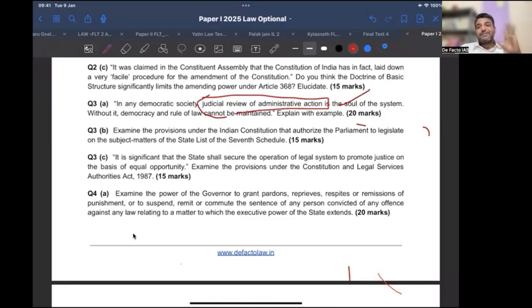Okay, procedural grounds or substantive grounds. In between, you could write, if this happens, it is a travesty of justice. So with new words, each ground you have to somehow connect with the question, that it is against the democratic belief, it is against the democratic principle, it goes against the ethos of democratic structure in India. So some philosophical line, but mostly you have to talk about the grounds of judicial review of administrative action. Excellent.